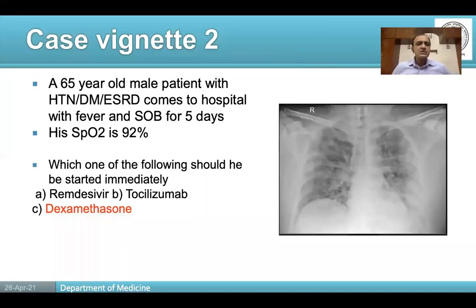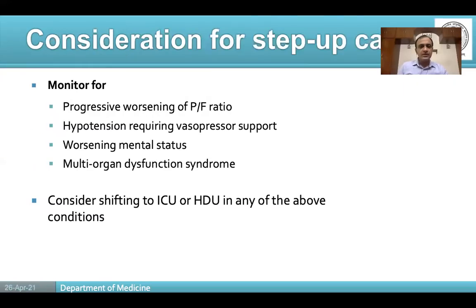So the answer to the case vignette 2, which of the following should be started immediately for Mr. X. Remdesivir should not be used because the patient had ESRD. Tocilizumab should not be used, because the patient has been recently admitted, and there is no suggestion that the patient is deteriorating or requiring HFNC or higher forms of respiratory support. Since he has moderate COVID-19, he should receive dexamethasone. It should be started as soon as possible.